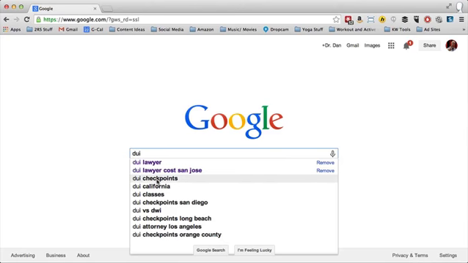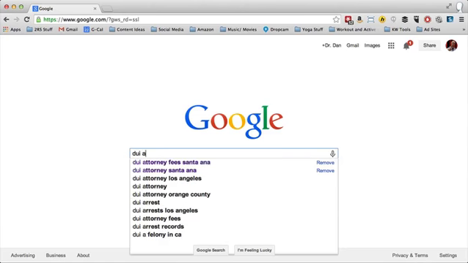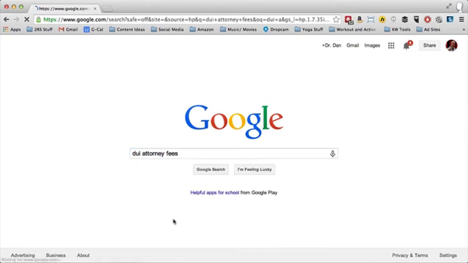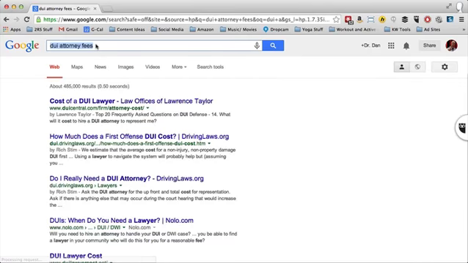DUI checkpoints, I'm not really concerned with that, though there is a strategy you could use. DUI California, classes, checkpoints. I'm going to type in attorney, and then obviously lawyer would be another one as well. Attorney, arrest, fees. This is a good one right here, so I'm going to select that one. I like to do that so I can just copy and paste it and be lazy with it.